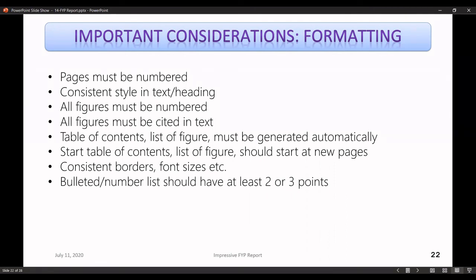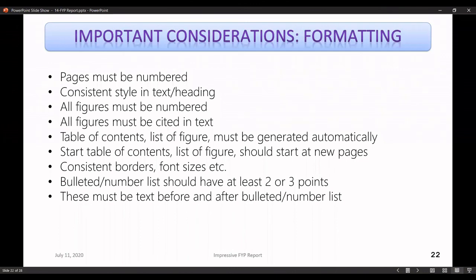It's very important to understand that we don't have to use bullet points or numbers if we have just one element, right? But if you have two or more elements, then of course you can use bulleted lists or numbered lists. We also have to add some text before and after the bulleted lists. For instance, I should at least say the following are the benefits of the project, and then I should have the bulleted lists that reflect the benefits. And towards the end, I should complete the paragraph by writing some sentence, right?